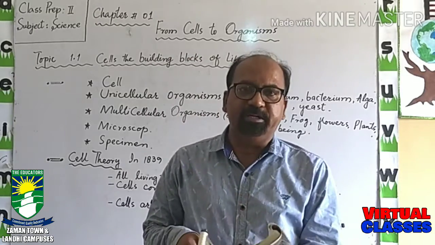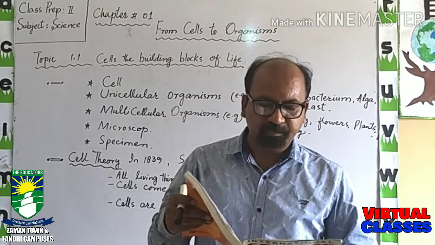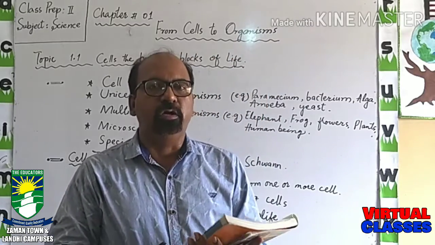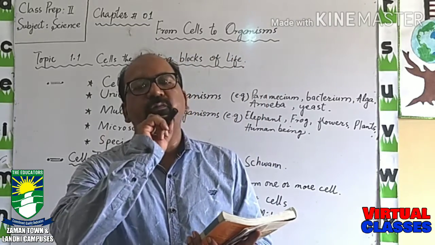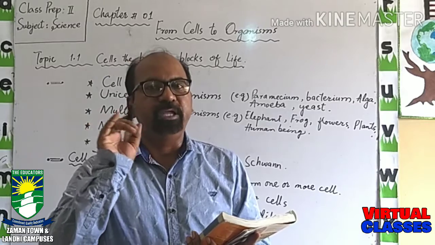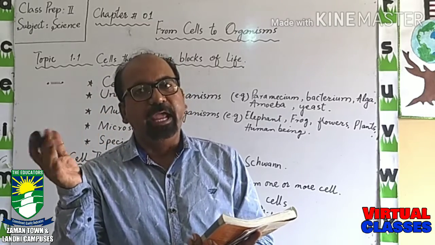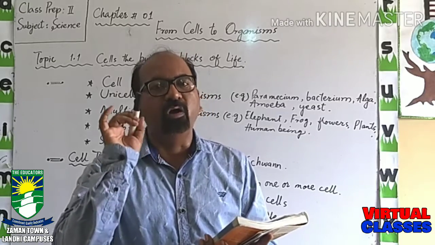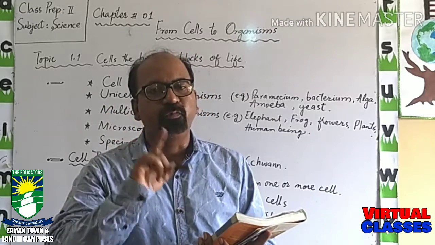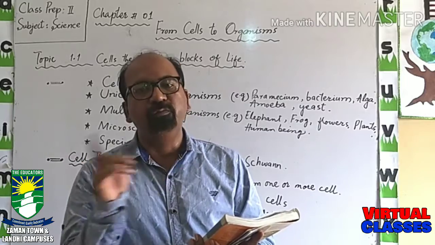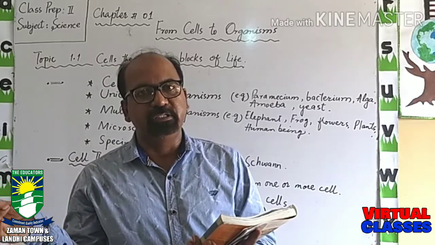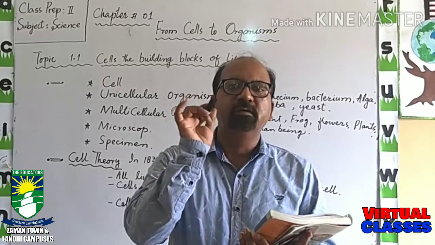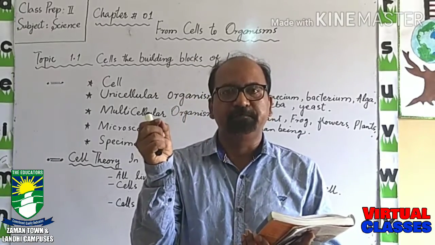Microscope is an instrument which is used to see different microorganisms. Micro means very, very small, and organism means living thing. The word organism we use for living things, but not for non-living things. So microorganism means very small living things.